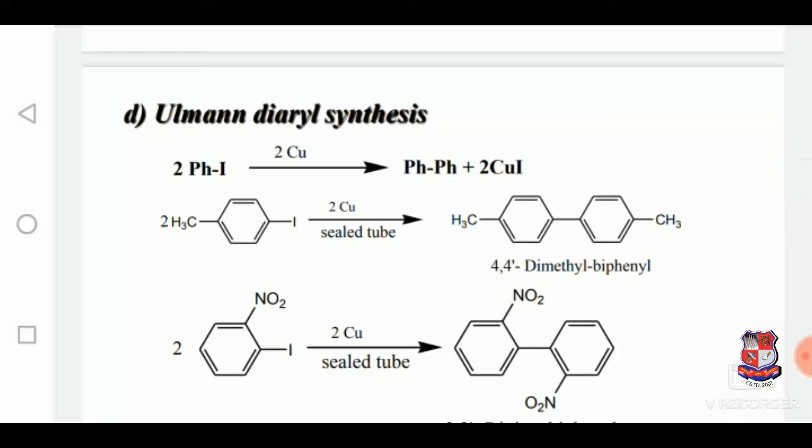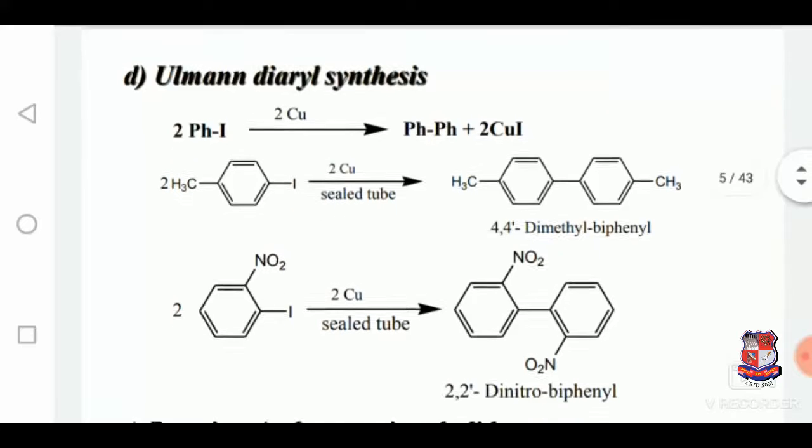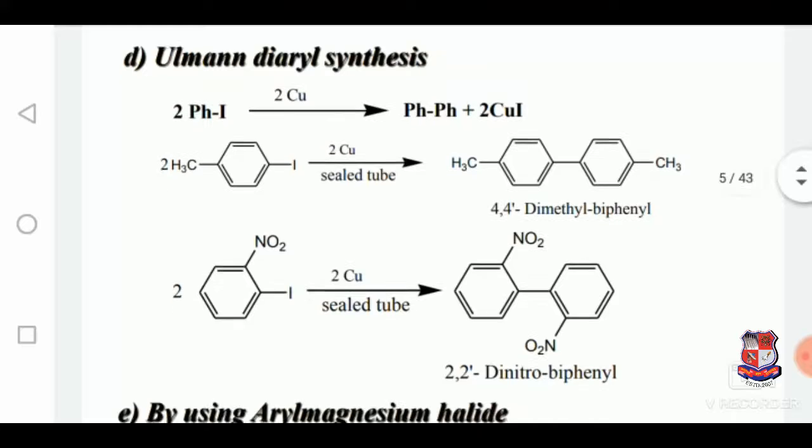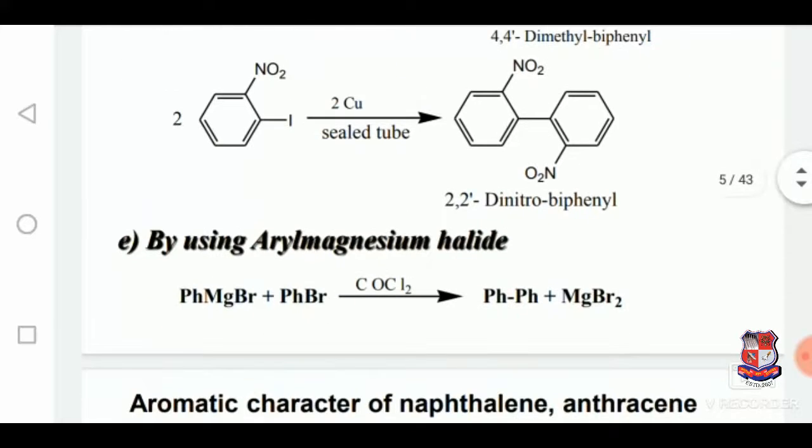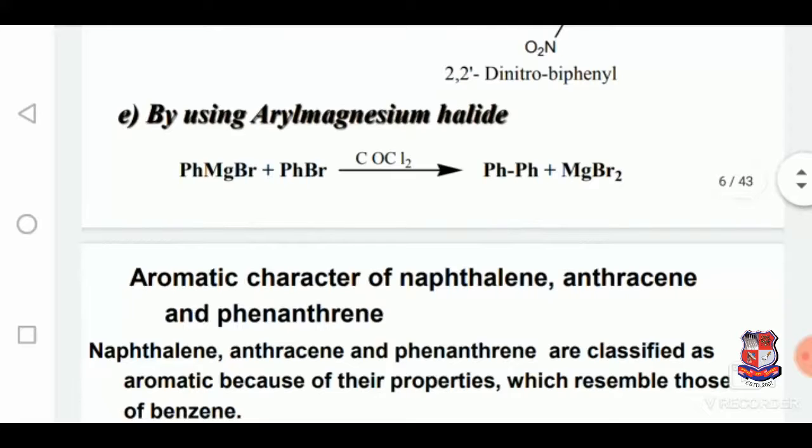The second one is the Ullmann diaryl synthesis, in which the reactions are as follows. In the presence of copper, the reaction between two moles of phenyl iodide forms the biphenyl compound. Likewise, in that reaction, by using aryl magnesium halide, which is a kind of Grignard reagent, in the presence of COCl2, it will produce the biphenyl compound.